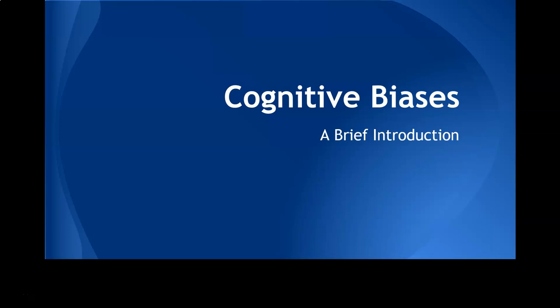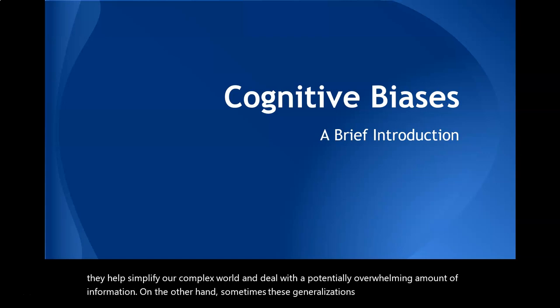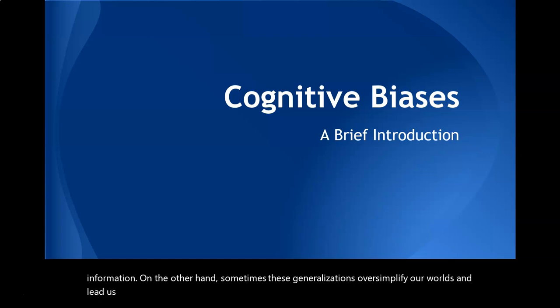Cognitive biases are faulty generalizations to which all humans are prone. On the one hand, they help simplify our complex world and deal with a potentially overwhelming amount of information. On the other hand, sometimes these generalizations oversimplify our worlds and lead us to faulty conclusions. Let's look at some examples of important cognitive biases that we should be aware of that affect us all.